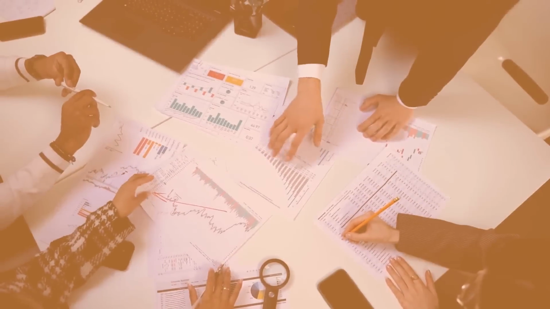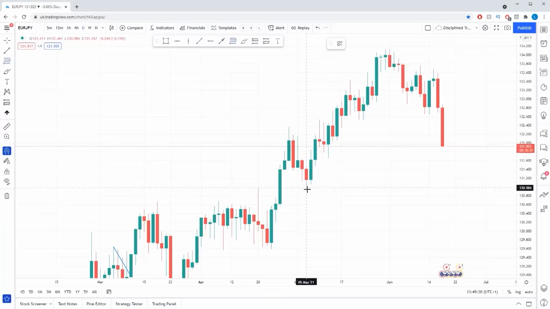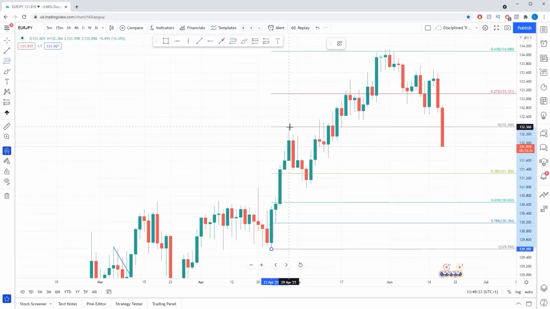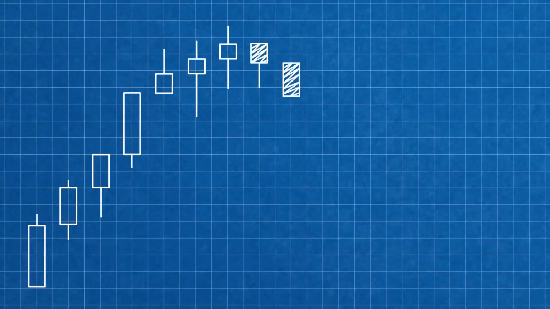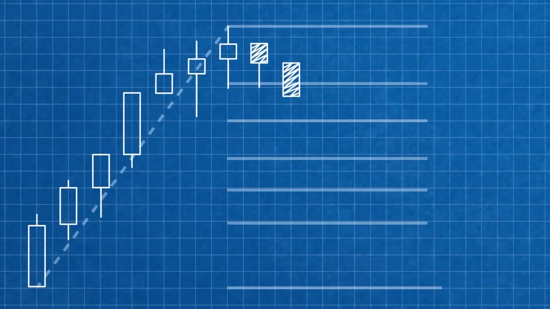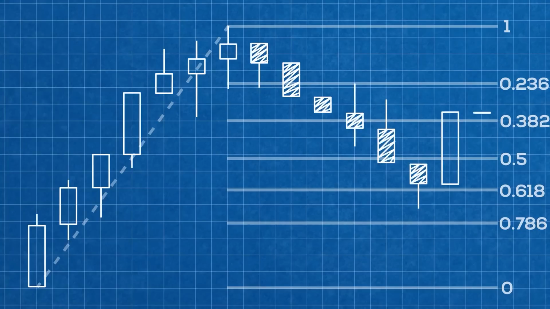The last tool we're going to look at today is the Fibonacci retracement tool. Areas of support and resistance are referred to as Fibonacci retracements. Before the trend continues in the original direction, this indicator uses horizontal lines to indicate areas of support and resistance at key Fibonacci levels. By drawing a trend line between the high and low, and dividing the vertical distance by key Fibonacci ratios of 23.6%, 38.2%, 50%, 61.8%, and 100%, these levels can be identified and used to make trading decisions.